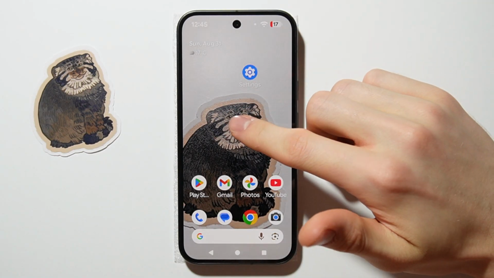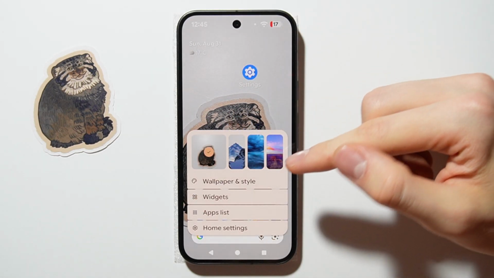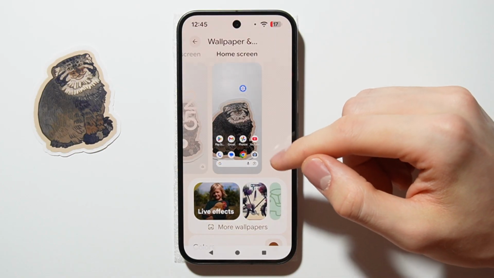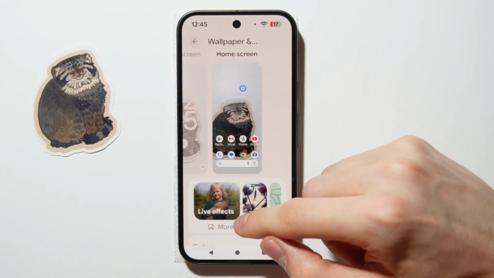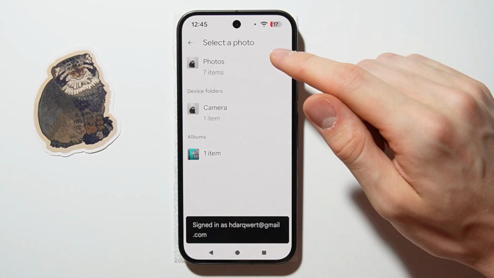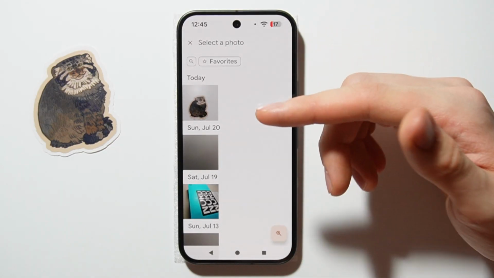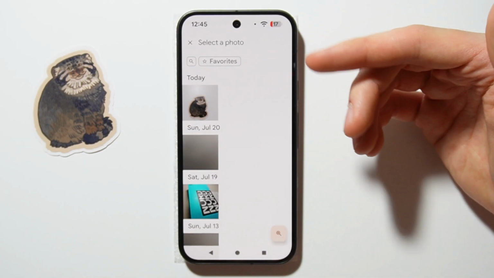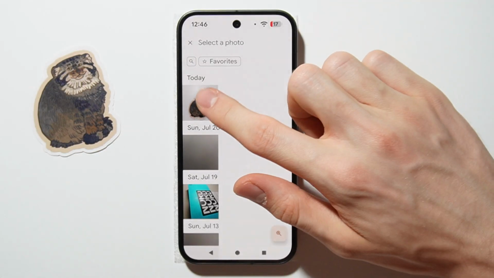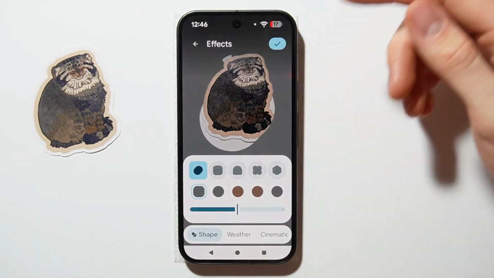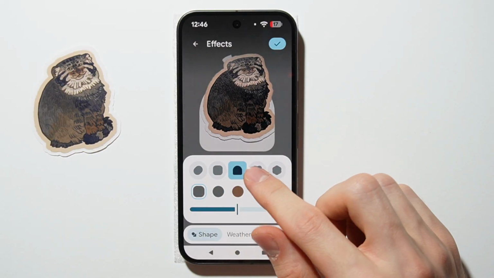First of all, you have to hold on the home screen on the blank space and go to Wallpaper and Style. Here you are able to find live effects, so click on it, and now you have to select the photo that you want to have on your wallpaper with the live effects. So let's take this one, and now you are able to set the live effects.